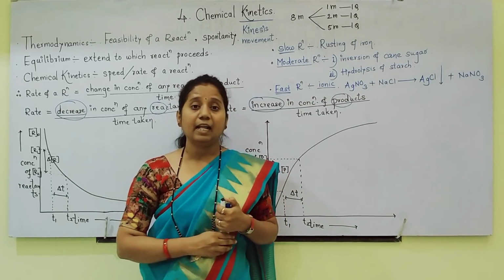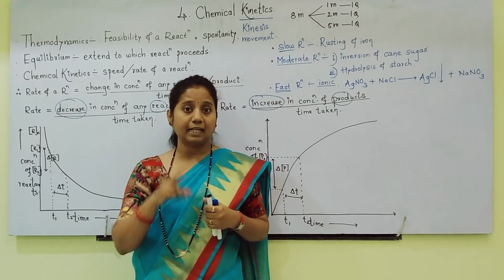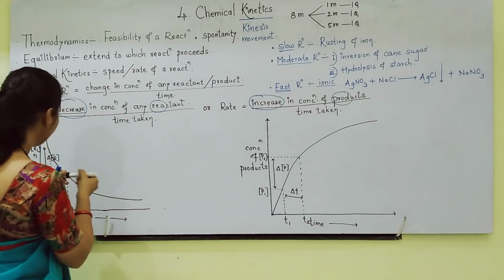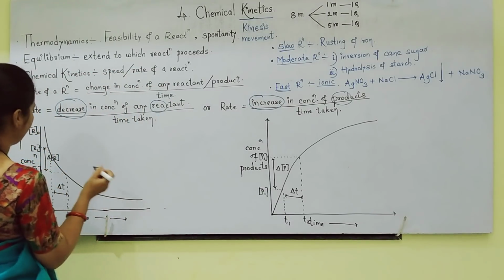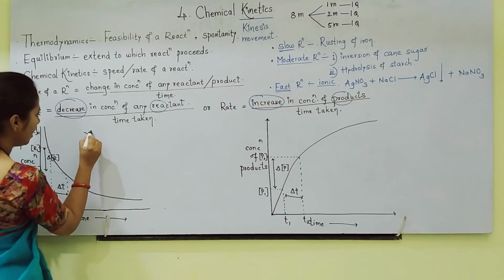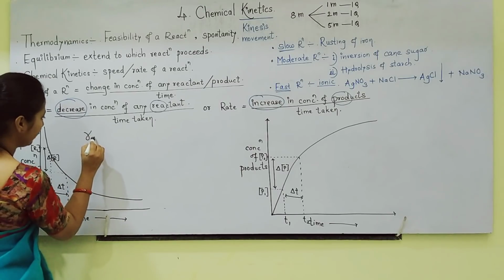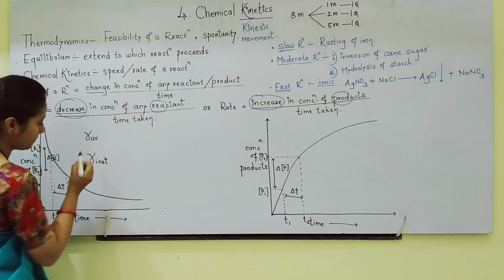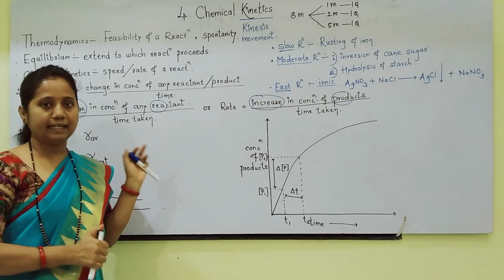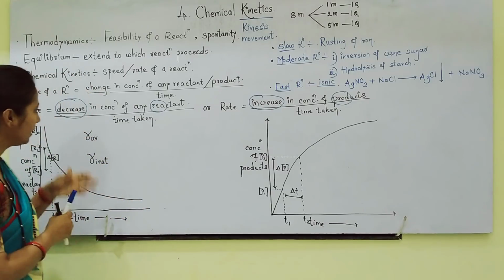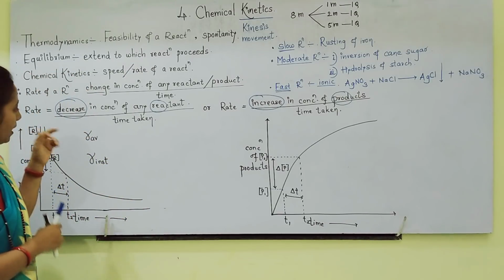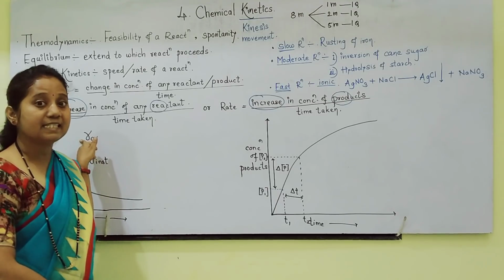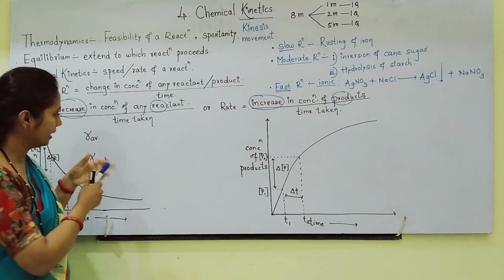Now students, I will tell how to write rate of reaction. There are two rates: rate average and rate instantaneous.